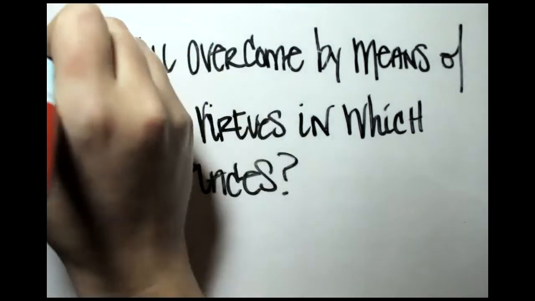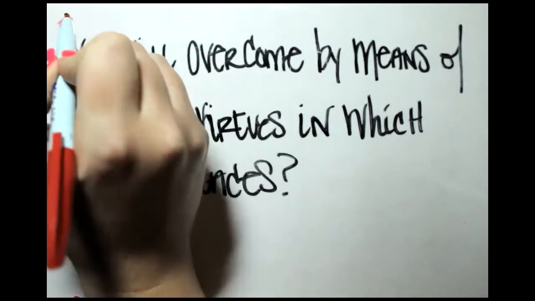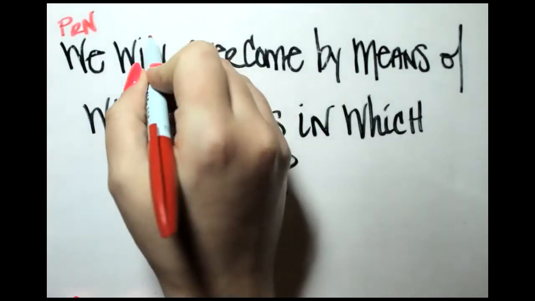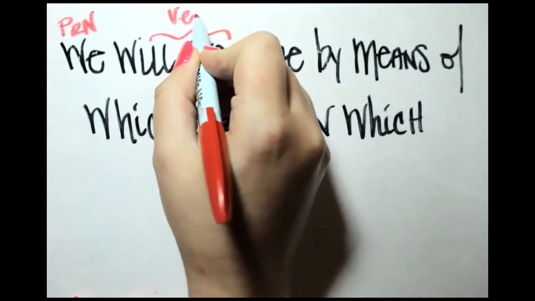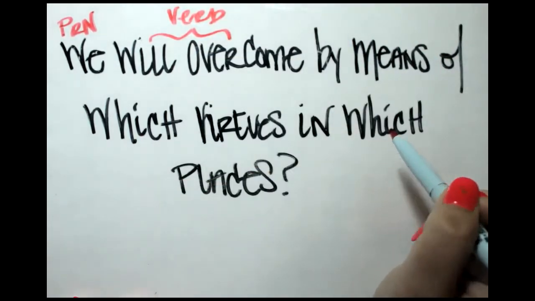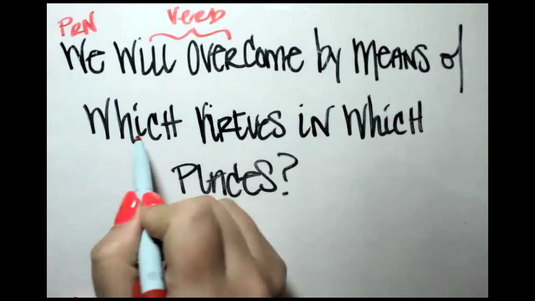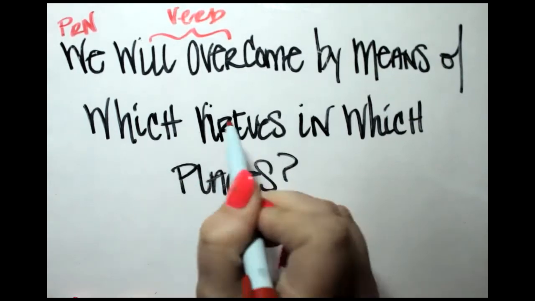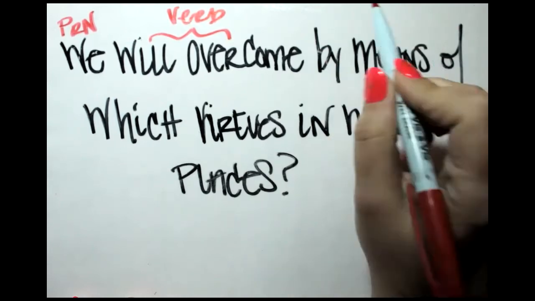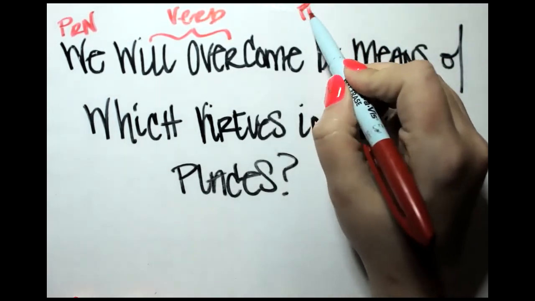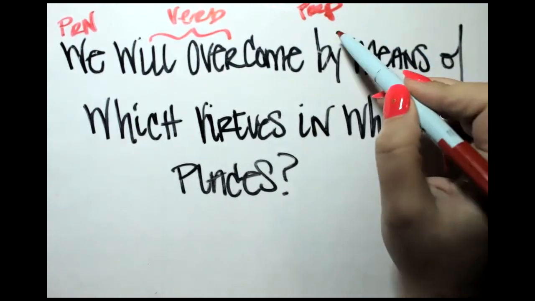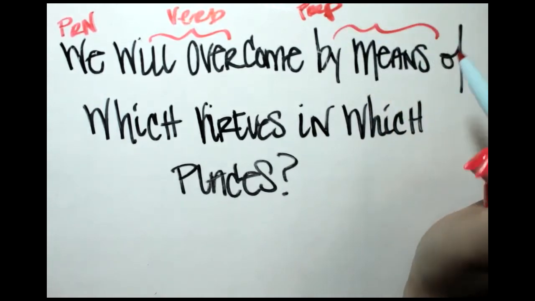Okay, so we, this is a pronoun, first person plural pronoun. Will overcome, this is a verb. Okay, by means of which virtues. This whole thing right here, by means of which, and of course virtues here, that's going to all go together when we get to the Latin portion. By right here, this is a preposition. By means of, this whole thing is kind of a preposition.